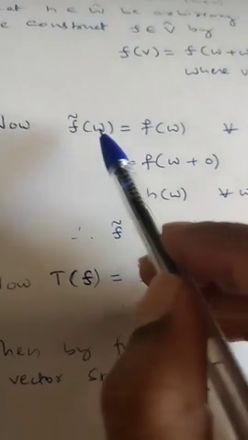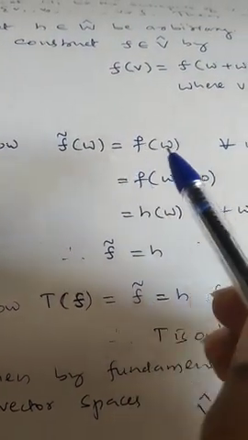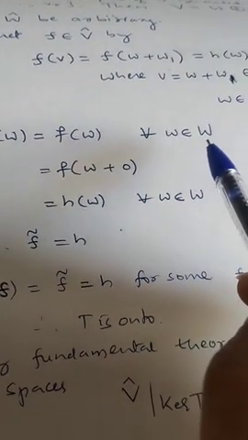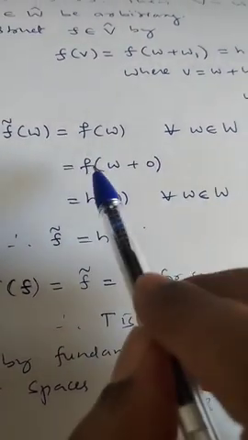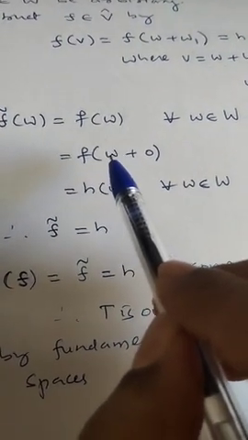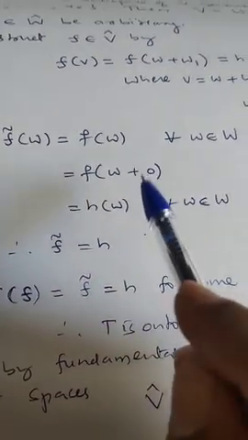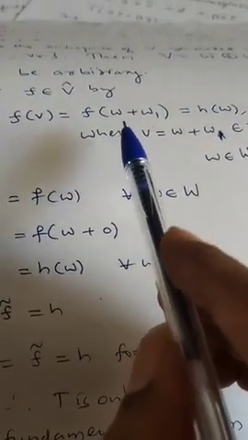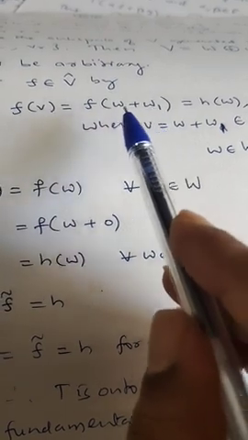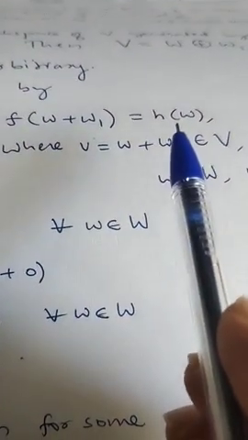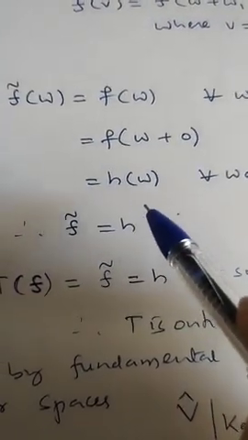Then what will happen? Now f tilde of w is what? f of w for every w belongs to W. Can I write this as f of (w plus 0)? Yes. But f of (w plus 0), where 0 belongs to W1, according to this construction, what will it be? h of w.